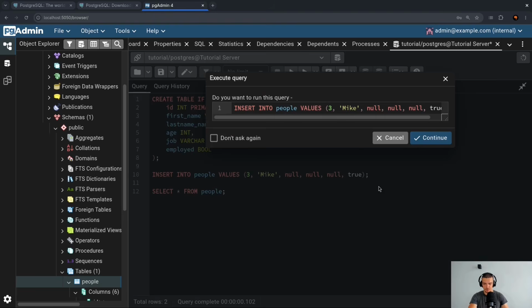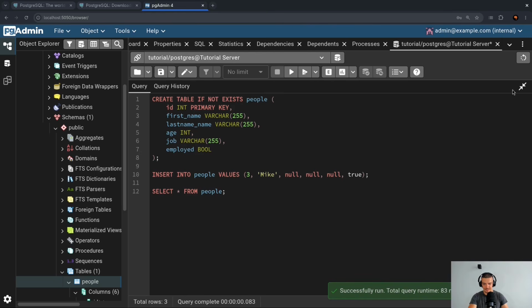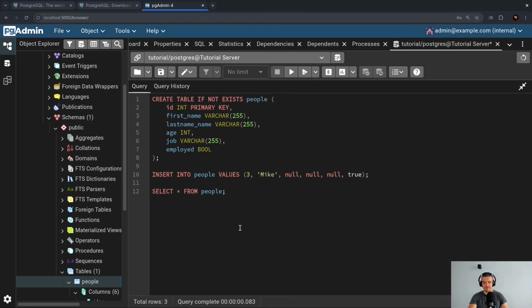That is possible. I can run this. And that's not a problem. We will see this entry in the database. If I minimize here, you can see we have Mike with null, null, null. So that's totally fine. However, this is not the best way to do that.